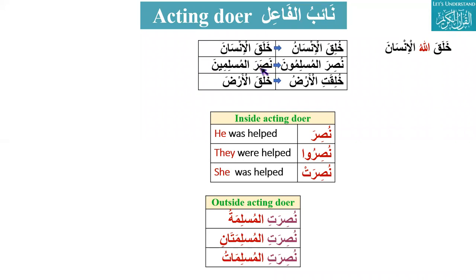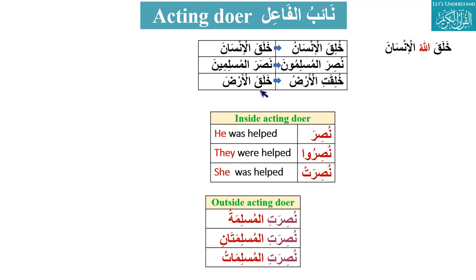He is the inside doer. We know that when Nasara becomes Nusira, he was helped. But he was helped by whom? We don't know. That is, the doer is missing when you make the passive voice. So what we will do, this Muslimina, this maf'ul, will become marfu, and this will be called naibul fa'il, acting doer. So the translation will be: Muslims were helped.